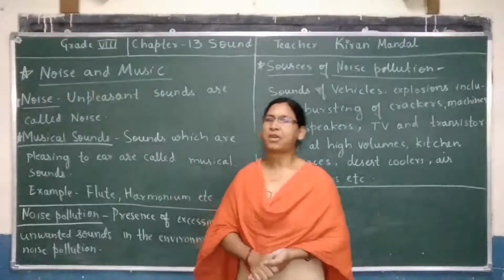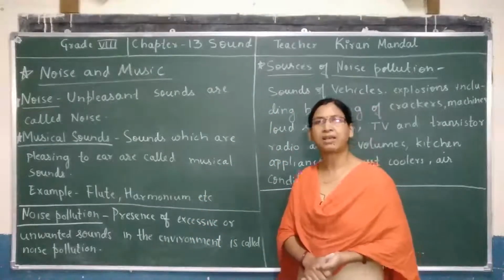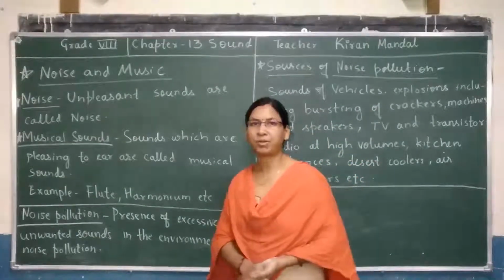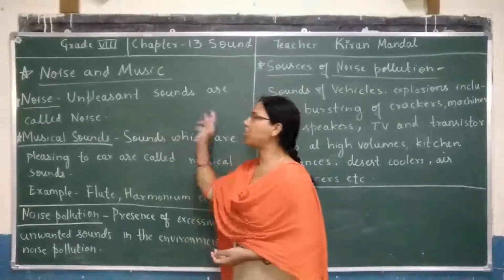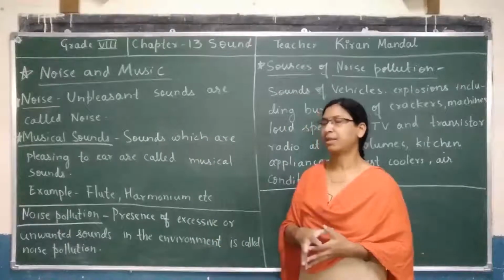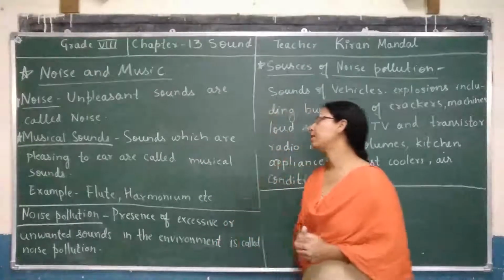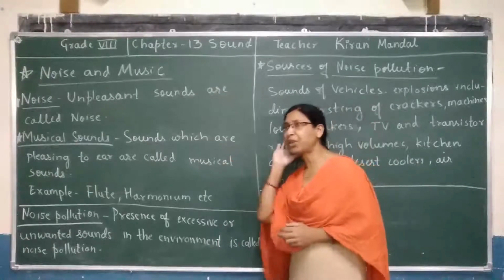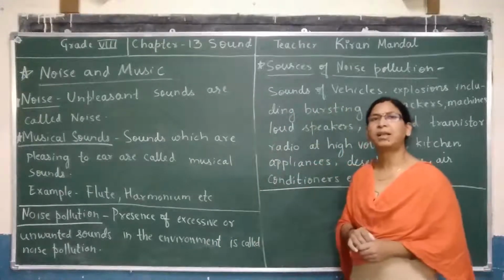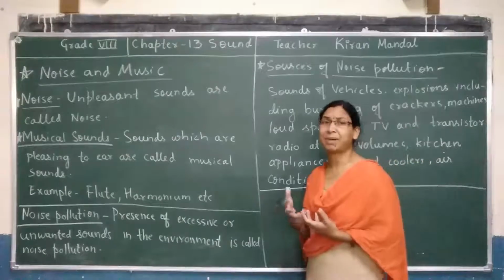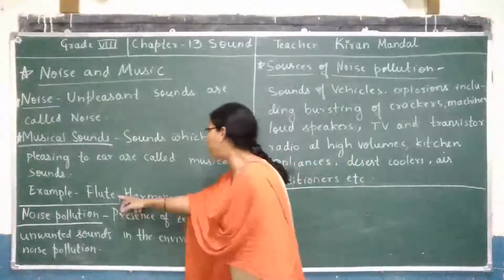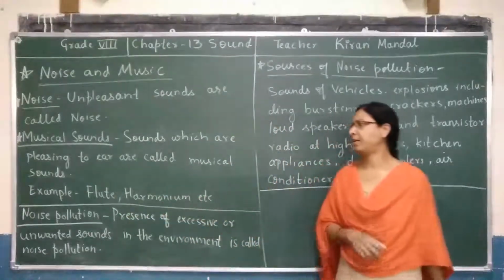Dear children, our next topic is noise and music. What is meant by noise? Unpleasant sounds are called noise. Now let us understand what is meant by musical sounds. Sounds which are pleasing to the ear are called musical sounds. We like to hear them again and again. For example, flute, harmonium, etc.